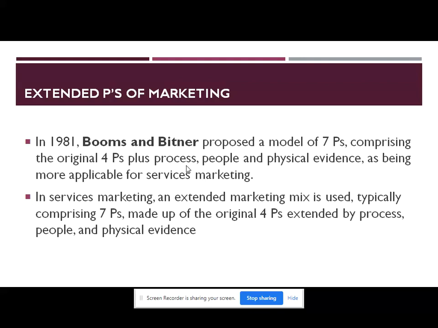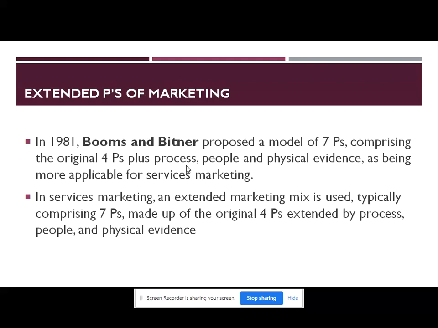Apart from these 4 P's of marketing, in 1981, Booms and Bitner proposed a model of 7 P's. This 7P model comprises the original 4 P's, that is product, price, place, promotion, plus 3 other P's introduced in the marketing mix, which are called the extended P's of marketing. These extended P's include the fifth P, that is process, the sixth P, that is people, and the seventh P, that is physical evidence.